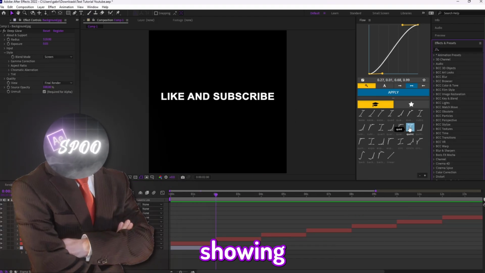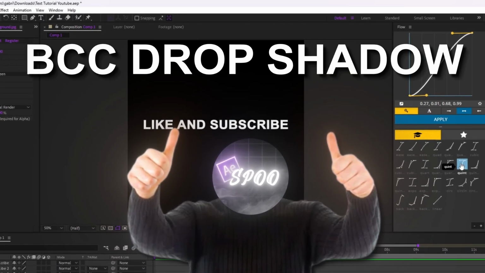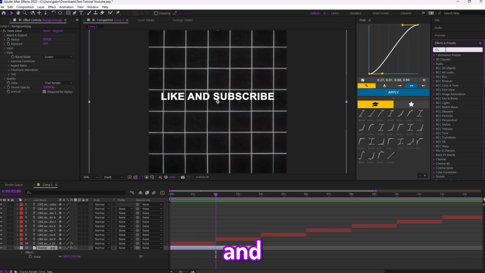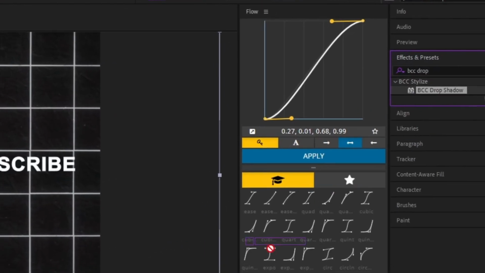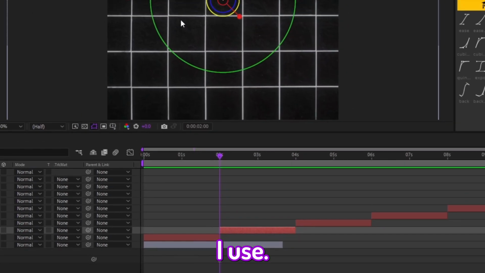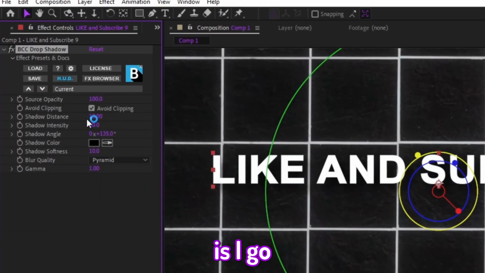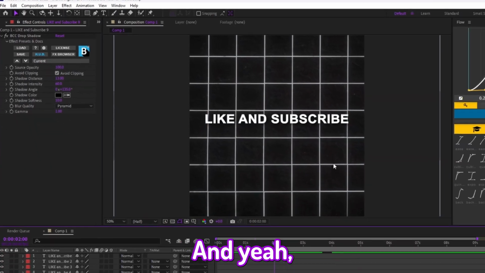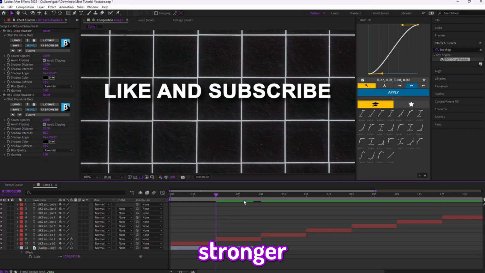The second effect that I will be showing you guys is BCC Drop Shadow, and it looks something like this. BCC Drop Shadow basically just adds a shadow behind your text, and I will show you guys what it looks like right now, and you guys can also use the same settings that I use. So as you guys can see, it adds a shadow, and the settings that I use are 13 shadow distance, and the shadow intensity I keep at 60, and that's how I do mine. And if you guys want, you can also duplicate it for a stronger shadow.